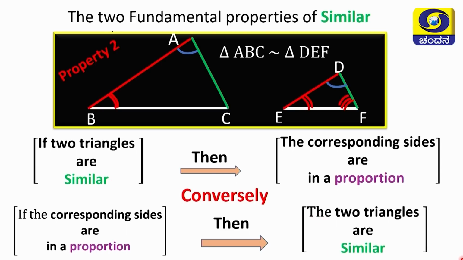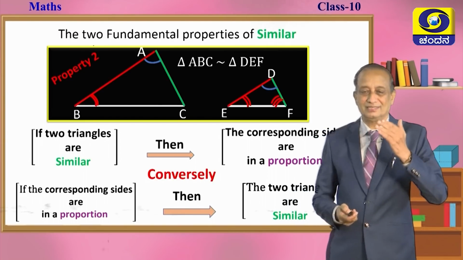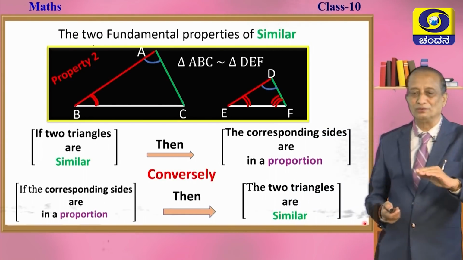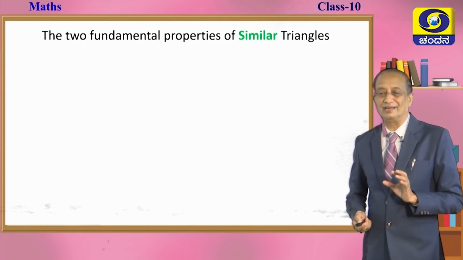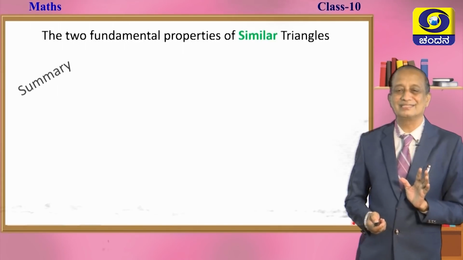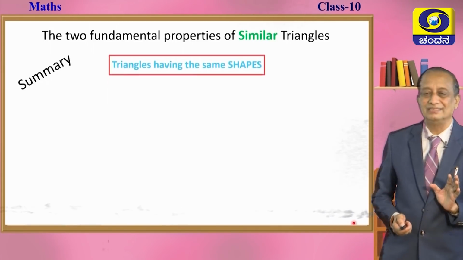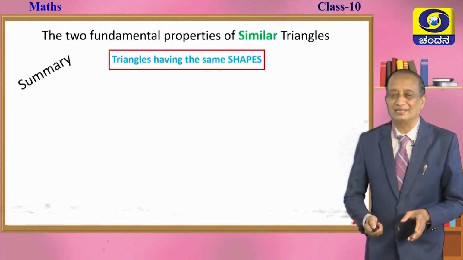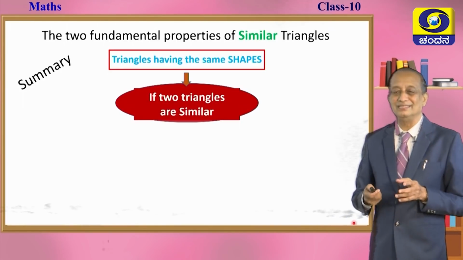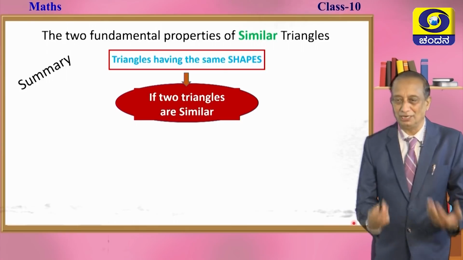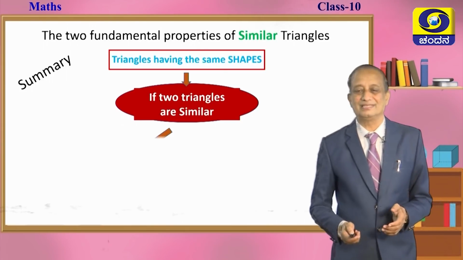So, if two triangles are similar, the corresponding sides are in a proportion. If the corresponding sides are in a proportion, then the two triangles happen to be similar, children. So, this is the statement, property number 2, and below that we have written the converse of this. So, the two fundamental properties of similar triangles I wanted to project in a single slide, children. So, let us write down the summary of this. Triangles which have the same shape, what do you call them? Yes, we call them similar triangles.